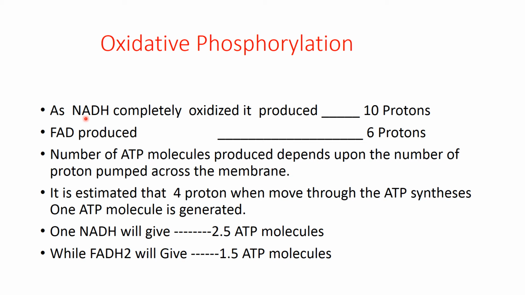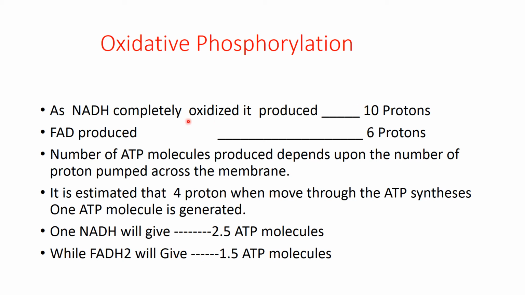We have two types of coenzyme which have been produced in different metabolic pathways. One is NADH and the other is FADH. NADH, when completely oxidized, produces actually 10 protons across the membrane. So it accumulates 10 protons across the membrane, because this proton accumulation is a very important parameter as long as oxidative phosphorylation is concerned. Calculation of ATP actually depends upon the accumulation of protons in the inner membrane space.